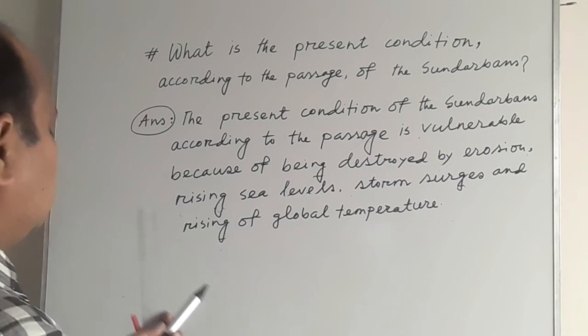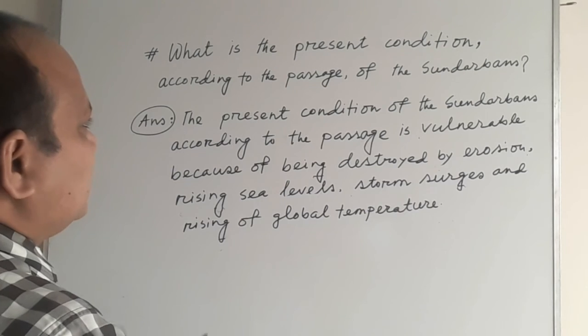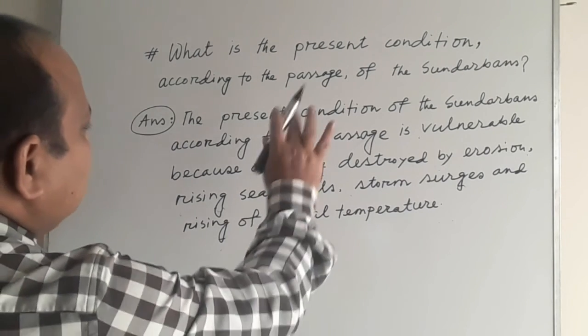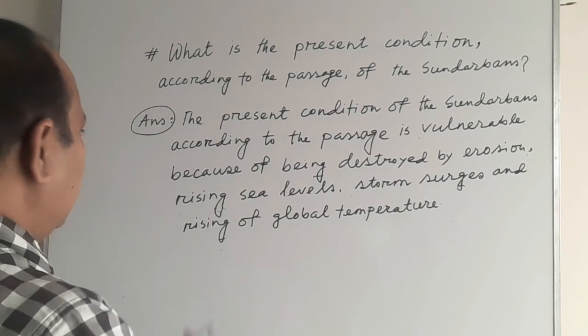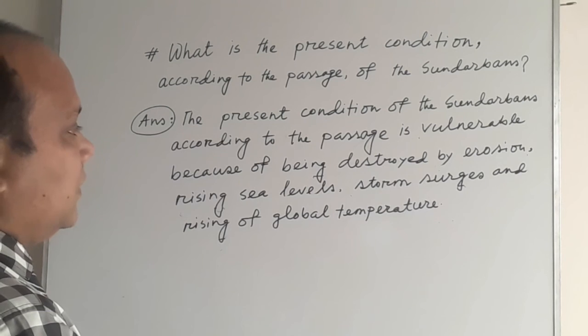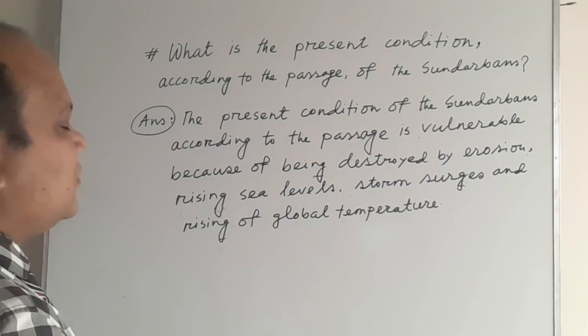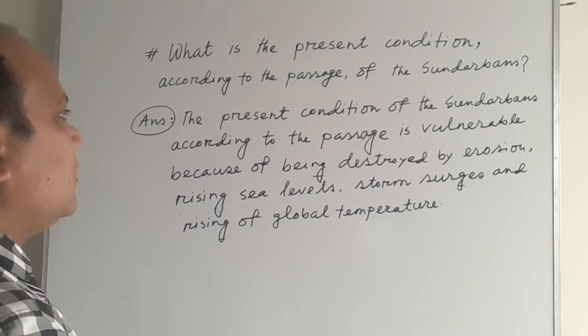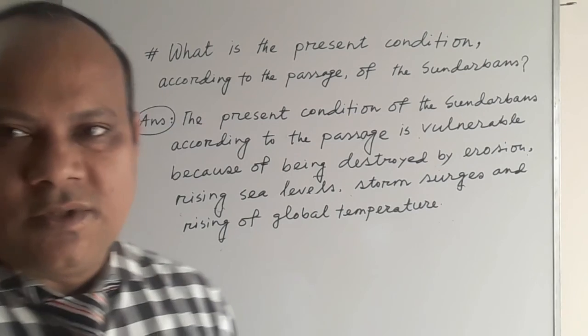So my dear students, second question, what is the present condition of the Sundarbans according to the passage? So this may be the model answer. The present condition of the Sundarbans according to the passage is vulnerable, that is at risk because of being destroyed by erosion, rising sea levels, storm surges and rising of the global temperature. Basically this is the present condition of the Sundarbans.